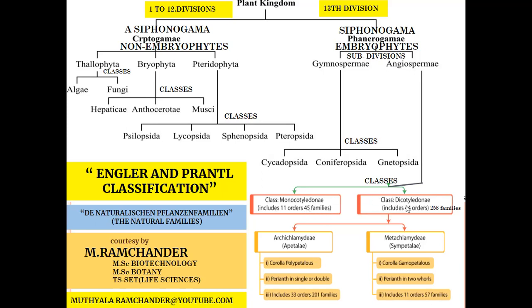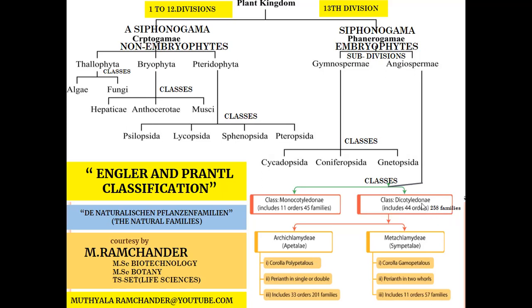And the next class is dicotyledone. Dicotyledone has four important identification characters. The seed or embryo contains two cotyledons. Second, a taproot system is present. Third, reticulate venation of leaves is present. Fourth, tetramerous or pentamerous flowers are present in dicotyledone. The class dicotyledone is classified into 44 orders and then into series. The series are classified into 258 families.